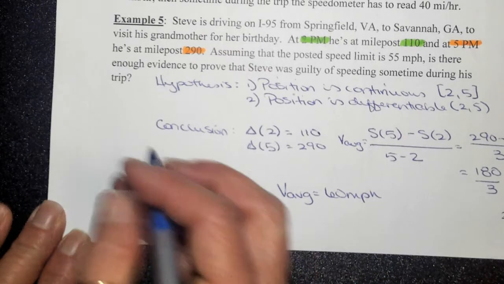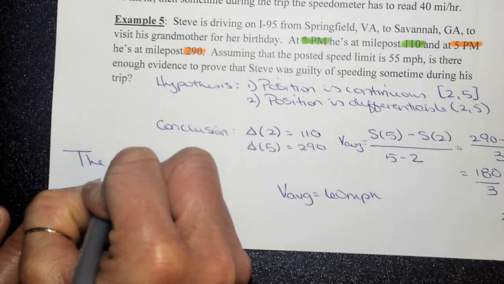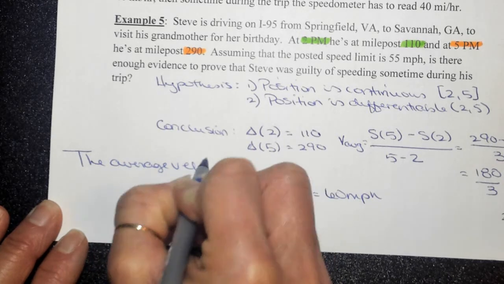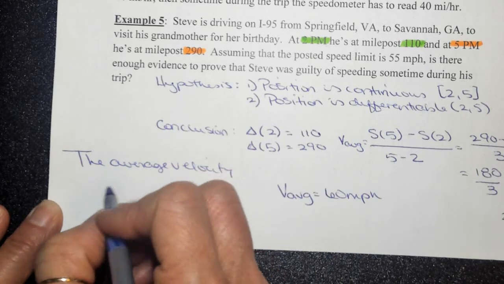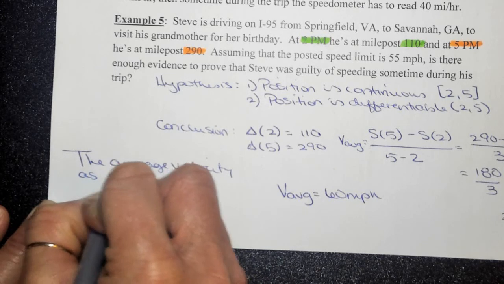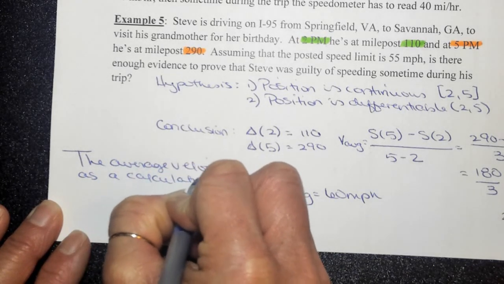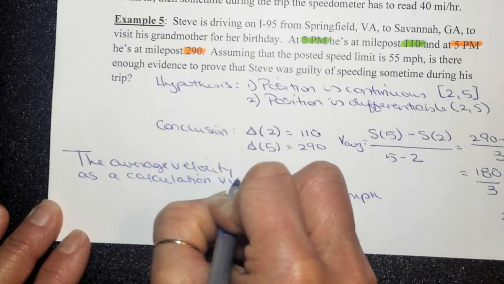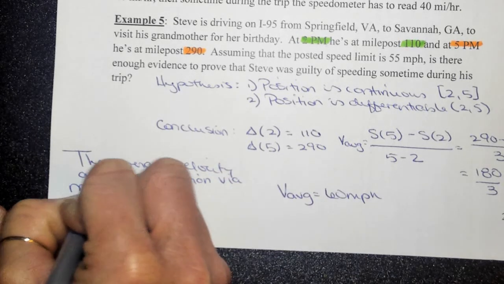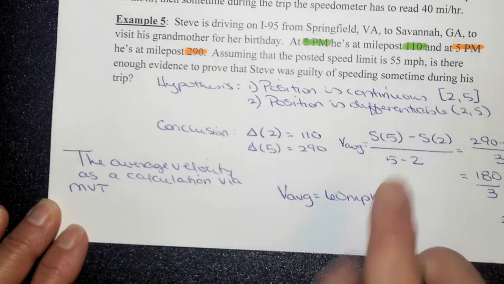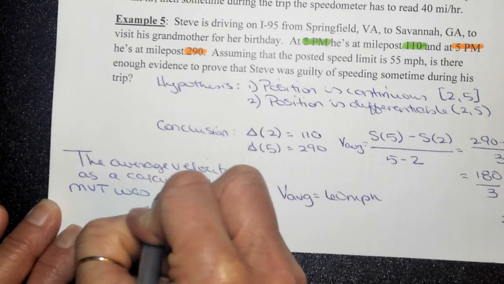Okay? So we would state that the average velocity as a calculation, and when I say via, I mean by way of the MVT, because this is what we used, was 60 miles per hour.